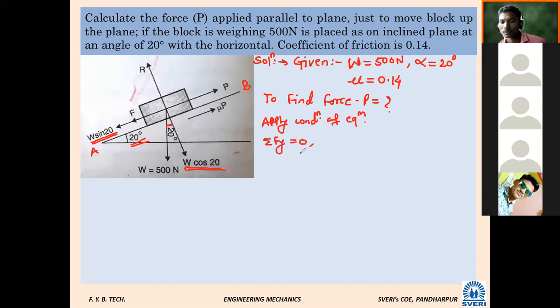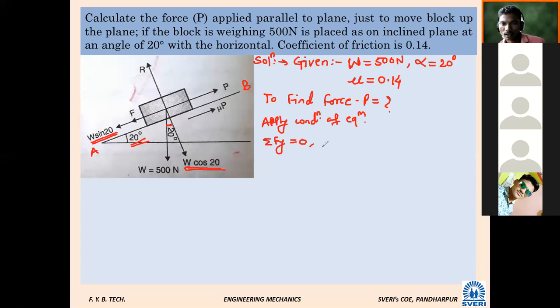What will be the equation now? What will be the summation Fy? R minus W cos 20.